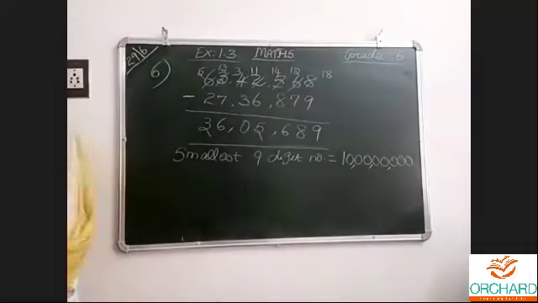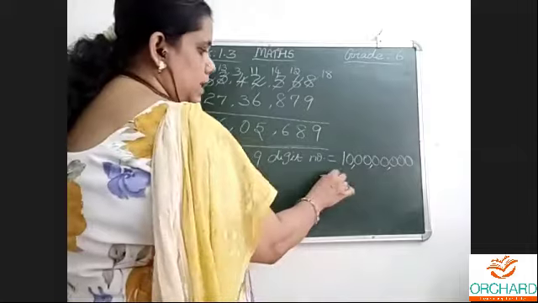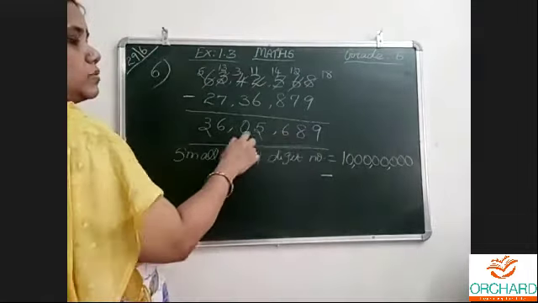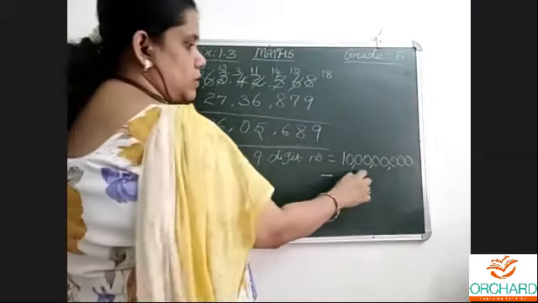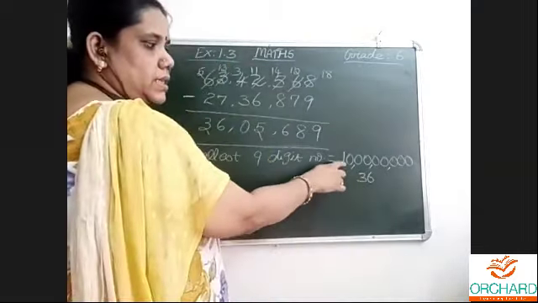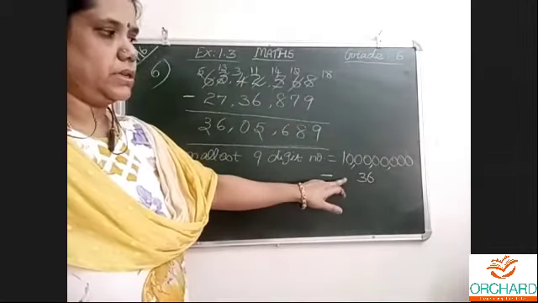I must do now what they are asking. Subtract the difference from the smallest 9-digit number. Do the subtraction. What is this number? 1, 10, 100, 1,000, 10,000, lakhs, 10 lakhs. The 10 lakhs position only should start. Very important. Don't write this 36 under the 10. Why? Because this is crores position.